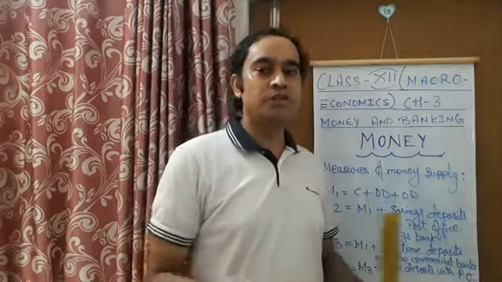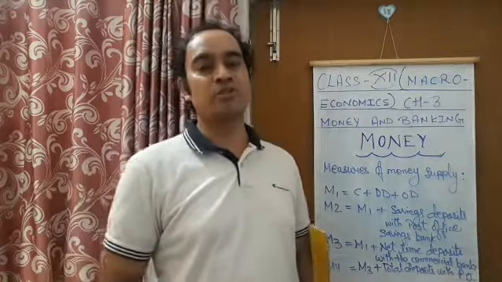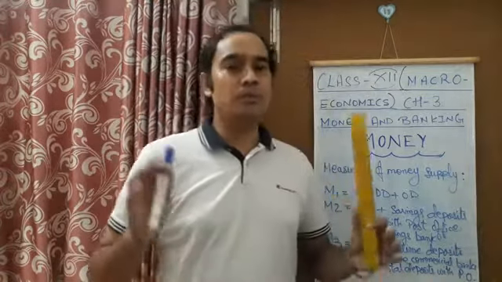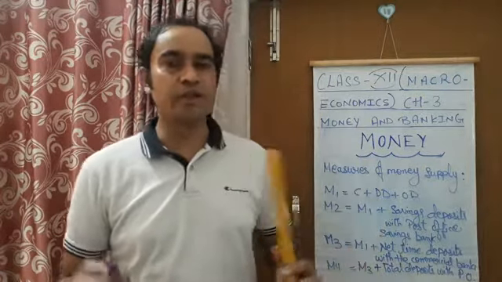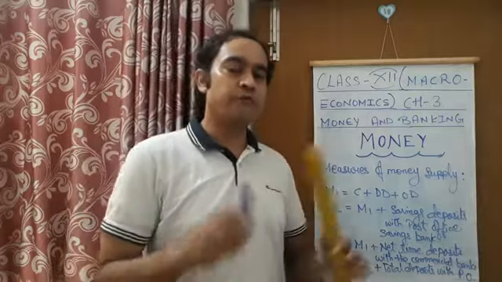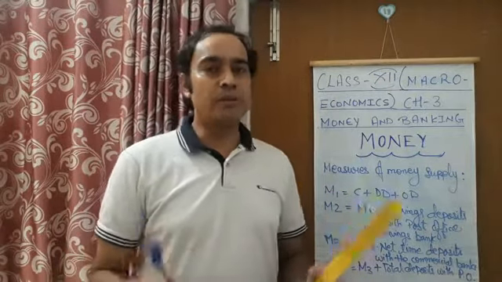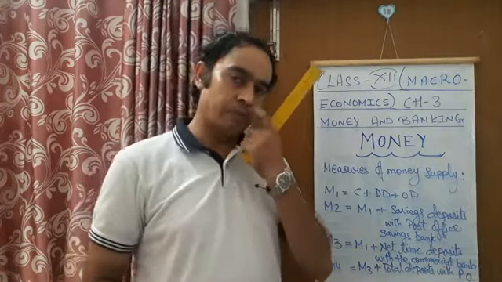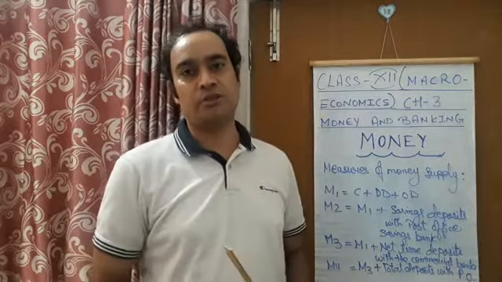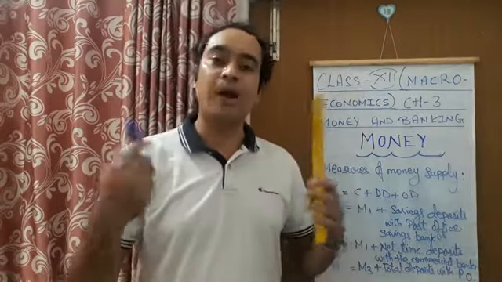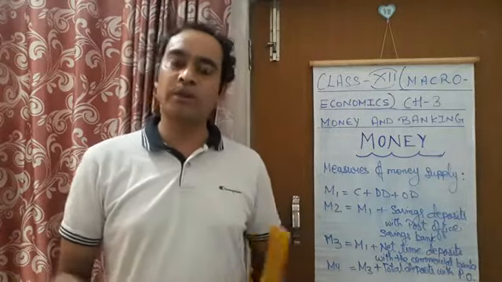Now, time deposits, I have already told you before, are those type of deposits which are fixed for a particular period of time, like 3 years, 4 years, 5 years. You can fix your money in the commercial bank, and after the maturity of this time period, you get back your money with a good rate of interest. So when time deposits are included here, then automatically what will happen?